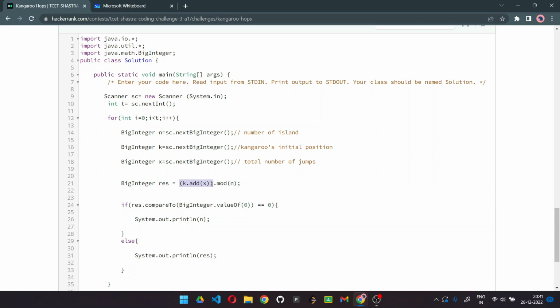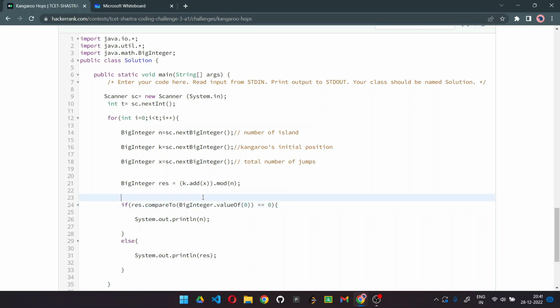As it is not a primitive data type, we cannot simply use operators like plus or multiply, so we use this format, and k is added with x. So the initial position is added with the total number of jumps, and then a modulo function is performed with n, and we simply have our answer.